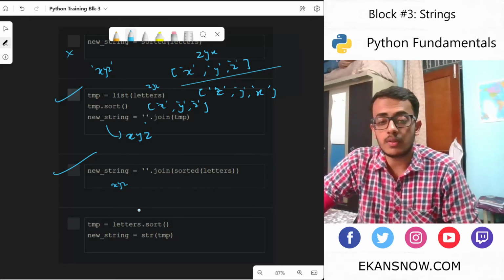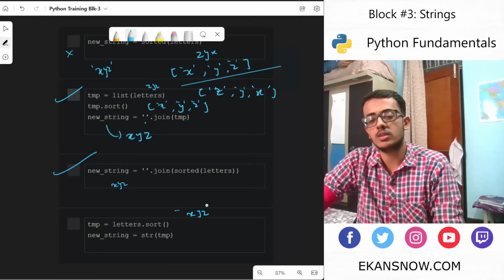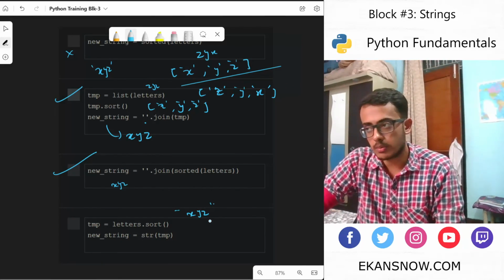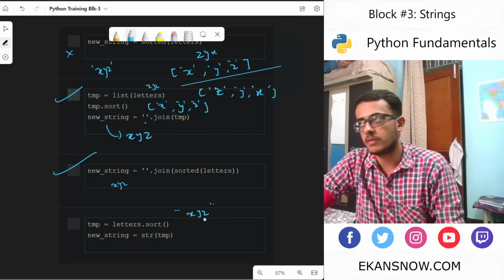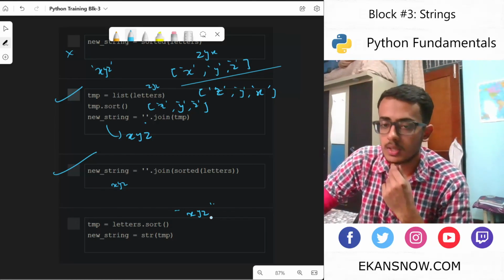Okay, what it's trying to do is apply sort directly onto letters, which is not allowed because this is a string. A string is immutable. Although irrespective of whether it is mutable or not, a string doesn't support the sort method directly.